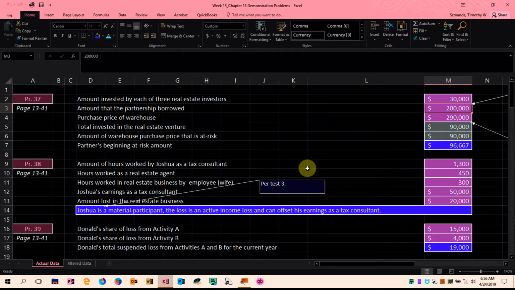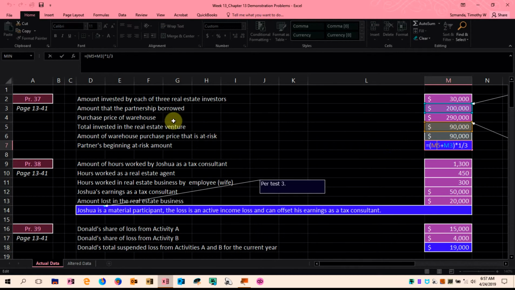So number 37, found on the top of page 1341, we have three investors who each invested $30,000. The amount borrowed was $200,000. The amount borrowed of $200,000 was secured by the building, and so there was no personal recourse against the partners. However, this is qualified non-recourse debt, so we do include it in the at-risk amount. All right, so the question is, how much is each partner's at-risk amount?